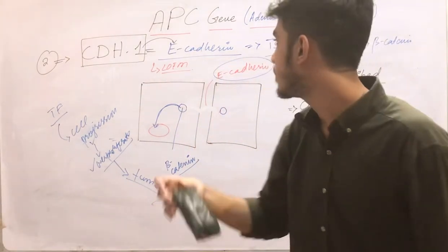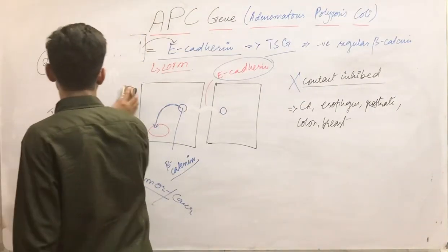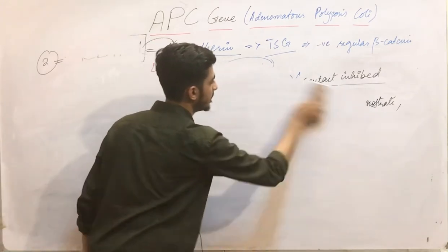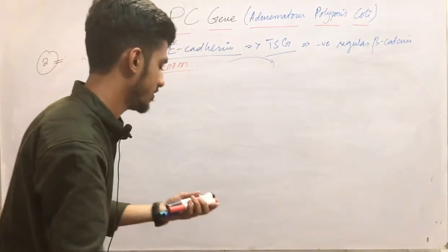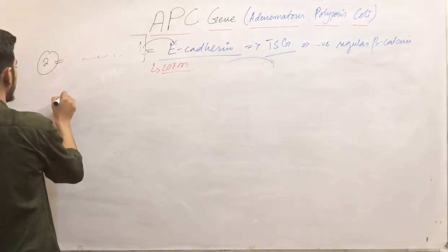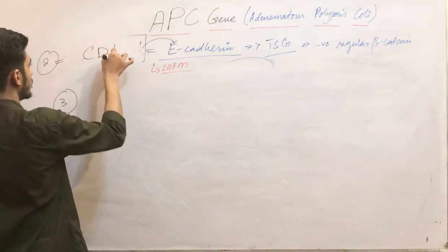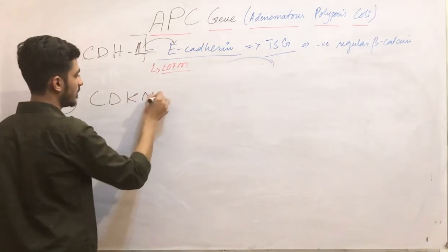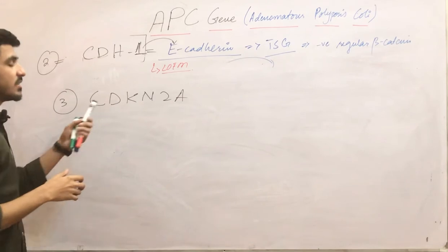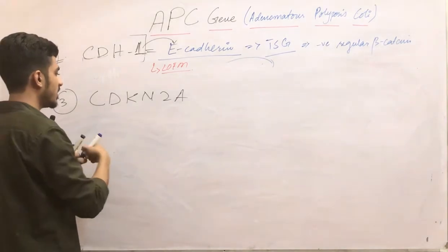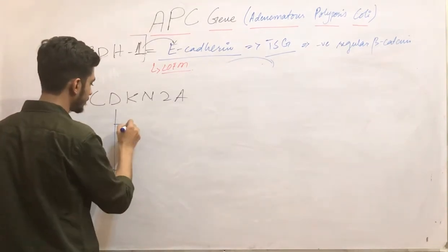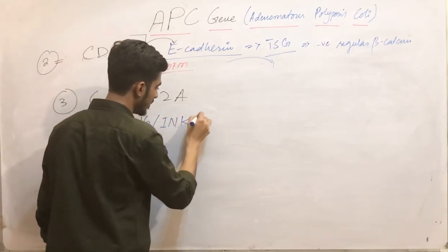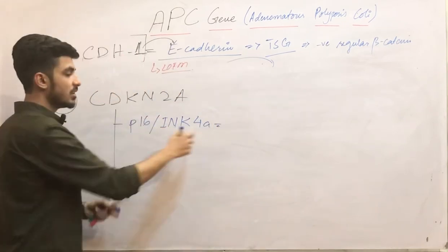Now the last gene for today's topic is CDKN2A, cyclin dependent kinase inhibitors. We have already studied this in our previous lecture, but I am telling you once again, just making the concept clear. CDKN2A is a gene, and this gene basically encodes two proteins. One is P16INK4A.